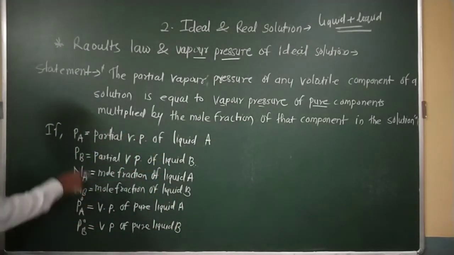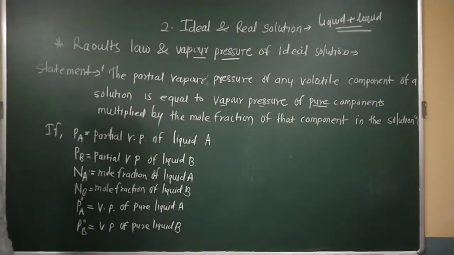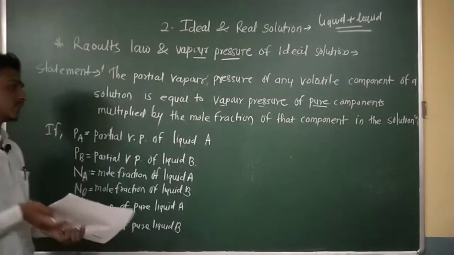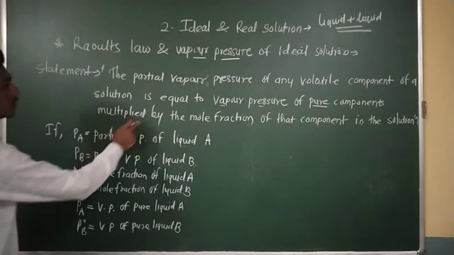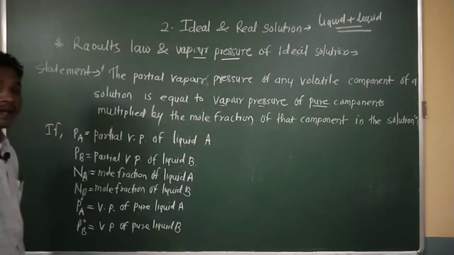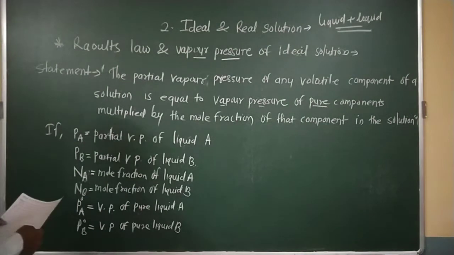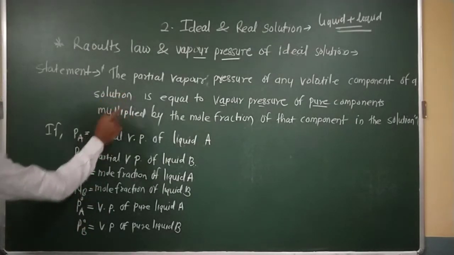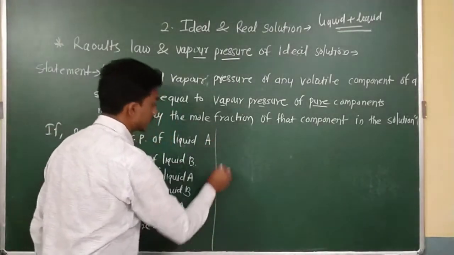According to the statement, the partial vapor pressure of any volatile component, that may be liquid A and liquid B mixed to each other, depends on what? The vapor pressure of the pure component and the mole fraction of that component in the solution. So according to Raoult's law, I am considering all these things required for the mathematical expression of the statement.